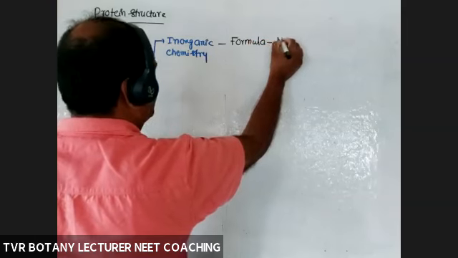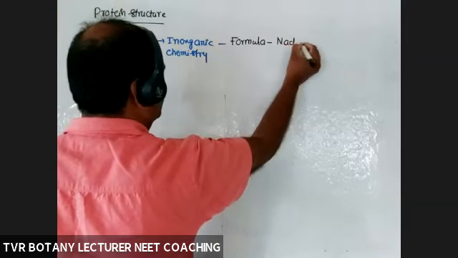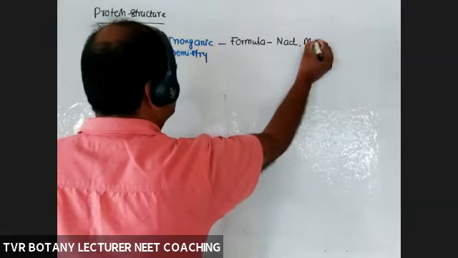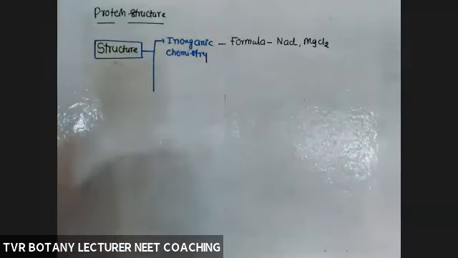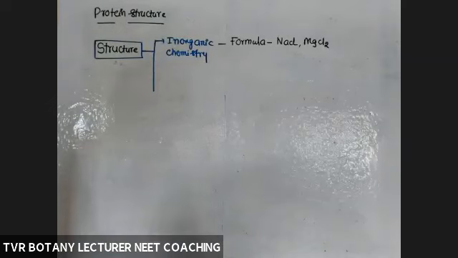For example, NaCl, MgCl2, like that. So just the formula itself is the structure according to inorganic chemistry.